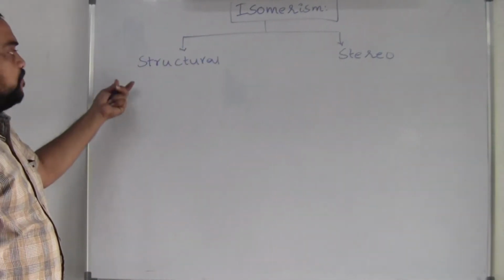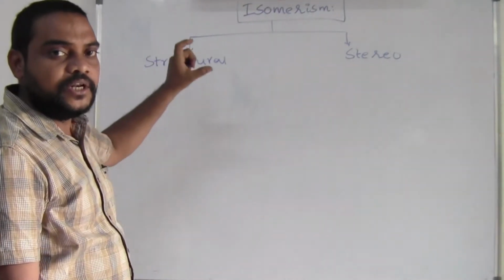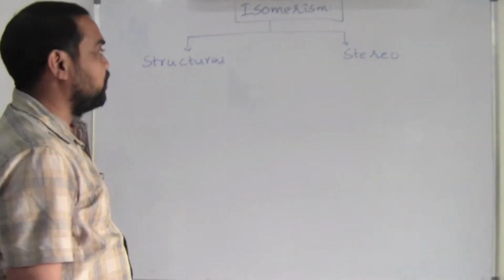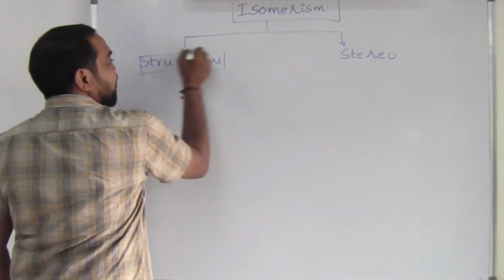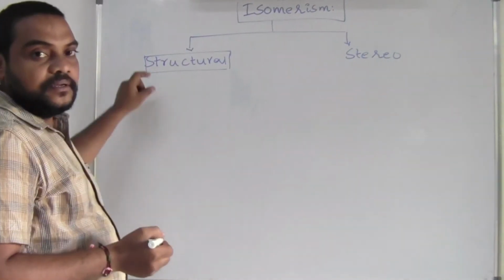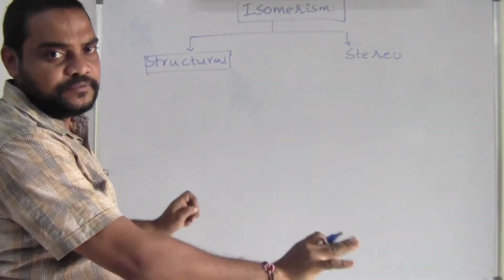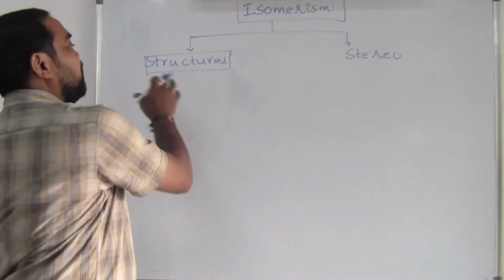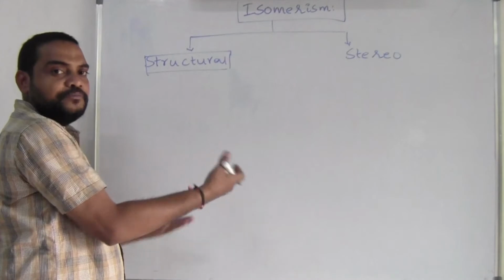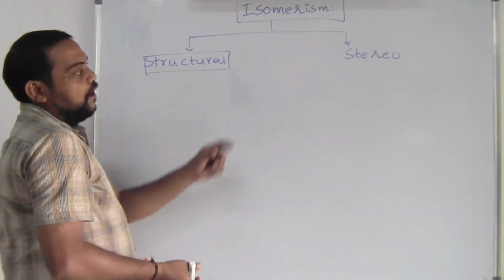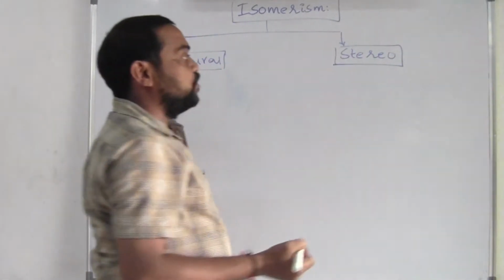Structural isomerism has the same molecular formula but differs in the structural arrangement of the molecule. So by knowing its name, we can write its definition very easily: having the same molecular formula. That's what we have to maintain for every definition. But here it is a different structural arrangement. That is structural isomerism. And what about stereoisomerism? This is only a different method.